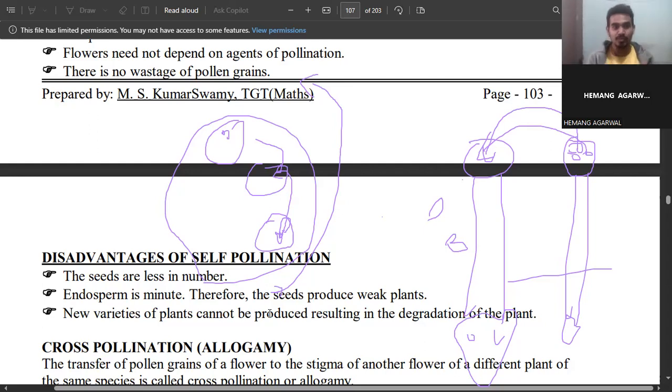In self pollination there are no variations. If there are no variations, there is a possibility of genetic damages and genetic losses, and sometimes the plant will degrade. Because of that, in self pollination we are not able to produce new varieties of plants, and the result is degradation of the plant. So these are some disadvantages of self pollination.